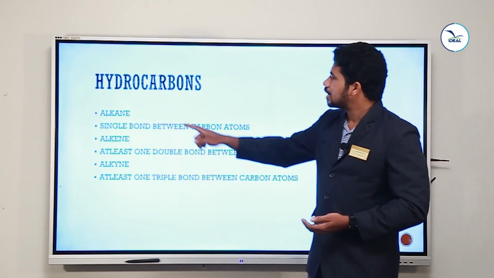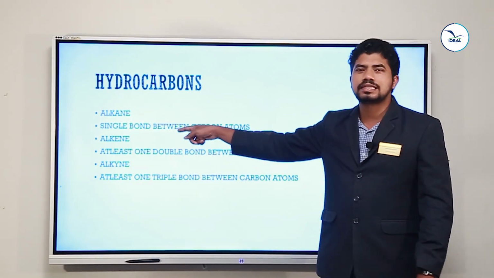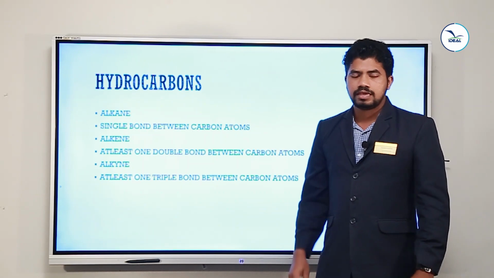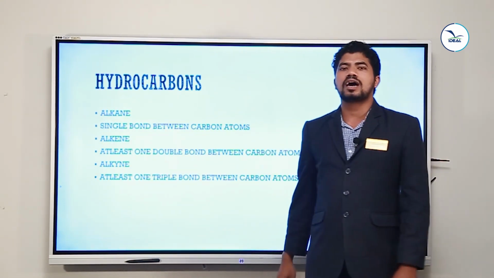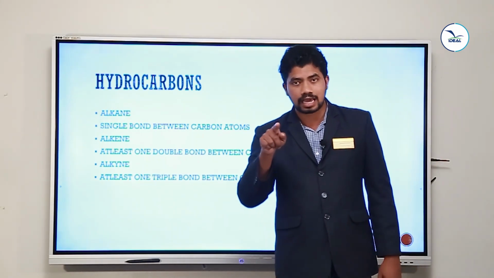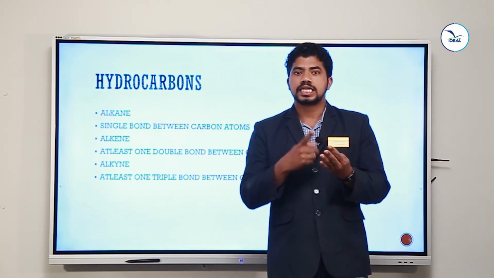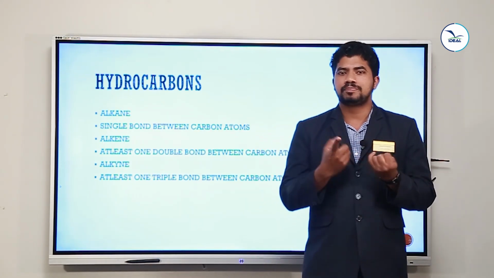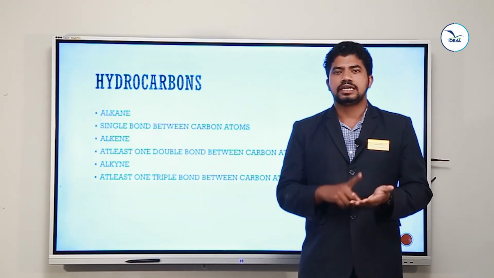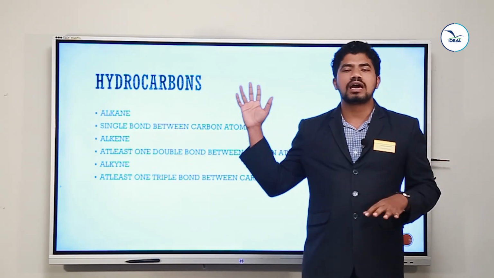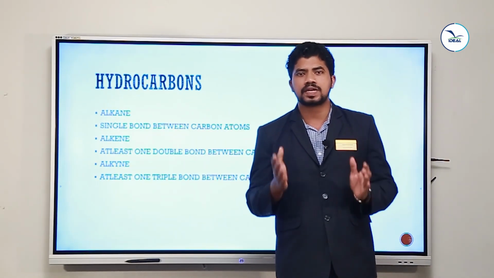Can you see the difference? In the first compound you have ane, in the second compound you have ene, in the third compound you have yne. That ane indicates a single bond between carbon atoms. If you are taking alkane, you can see the single bond. Methane, ethane, propane, butane, pentane, hexane, heptane, octane, nonane, decane. In every one of these 10 members of alkanes, there should be a single bond between the carbon atoms.